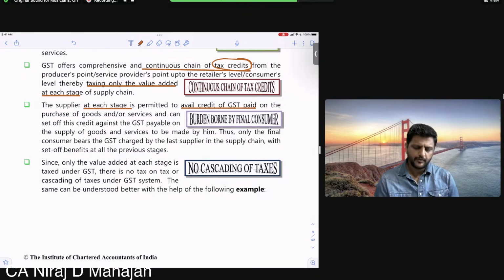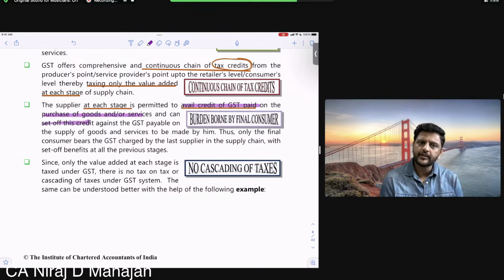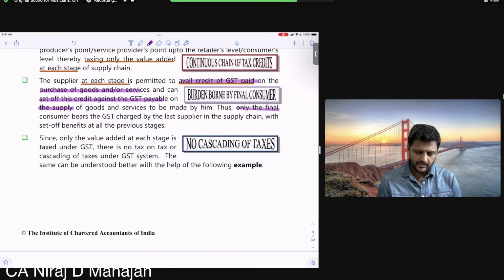So the supplier at each stage is permitted to avail credit of GST paid on the purchase of goods and or services and can set off the credit against GST payable on the supply. Thus, only the final consumer bears the GST charged by the last supplier in the supply chain, with the set of benefits at all previous stages. Means what? Pay attention.